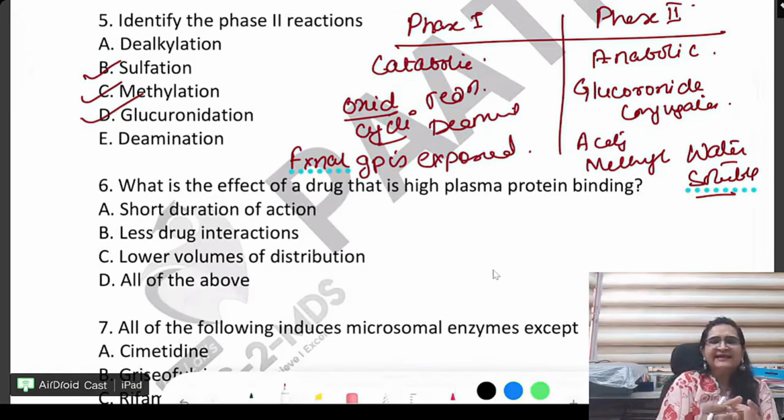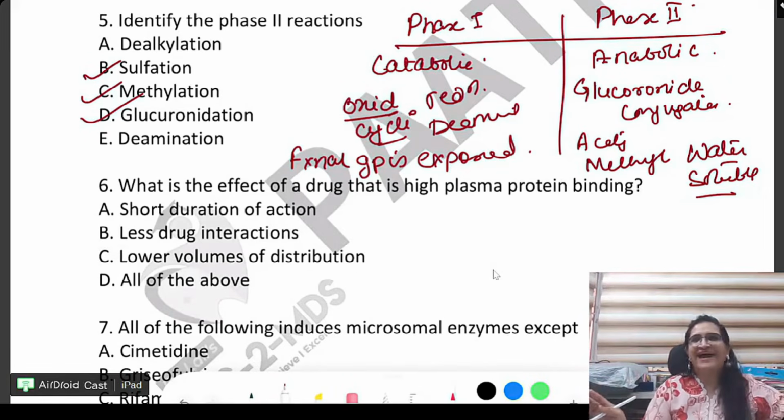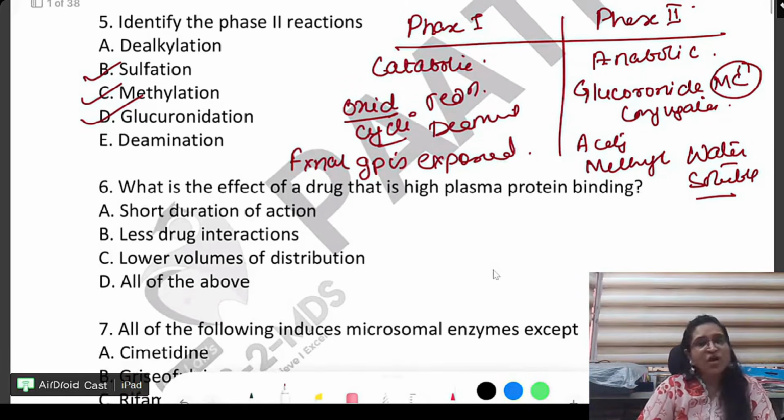Deamination, dealkylation, breaking is happening. So just remember, in phase 1 you break. The body is very angry. Why has the drug come into my body? So what will the body do? It will break anything, oxidation, reduction, anything, it will break. In anabolic phase 2, it will add. Glucuronide conjugation is the most common phase 2. Oxidation is the most common phase 1.